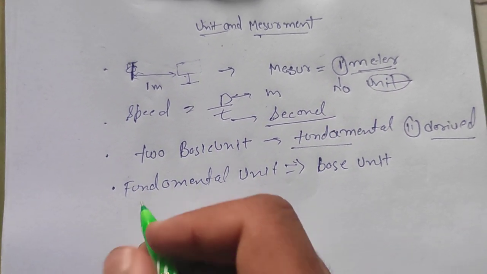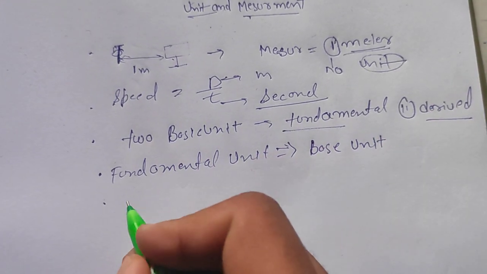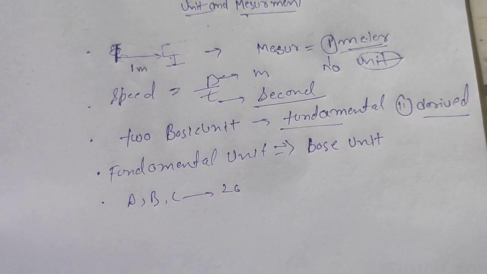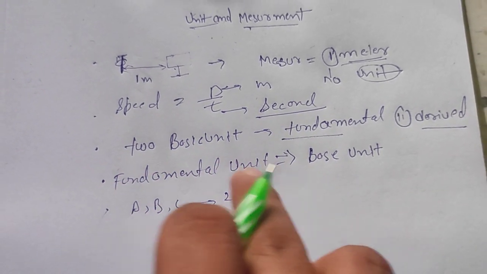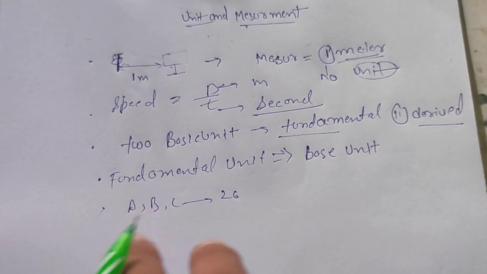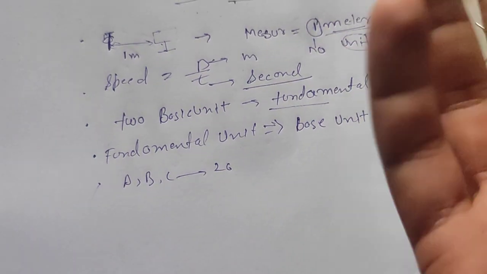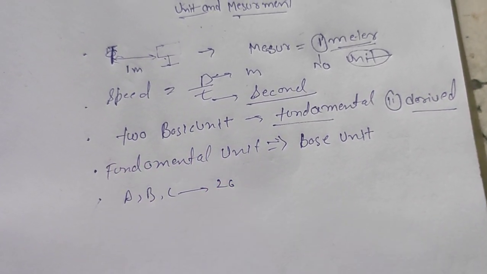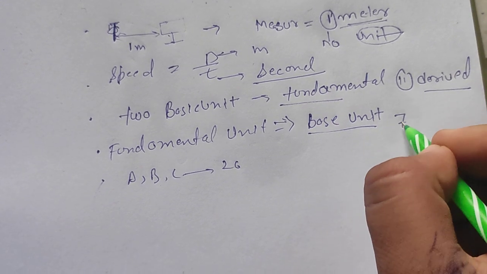For example, in the alphabet, A, B and C are a total of 26 letters. These are base letters, and all other words like fundamental are derived from combinations of these 26 letters, like F, U and N. So here the base units are 7.